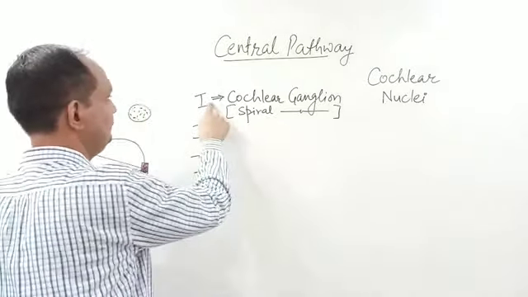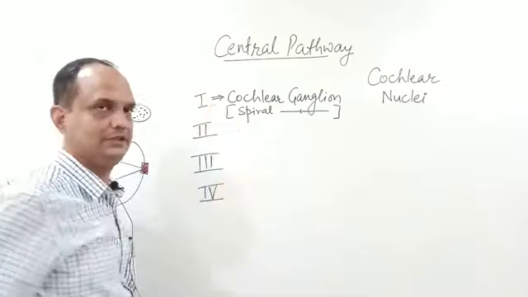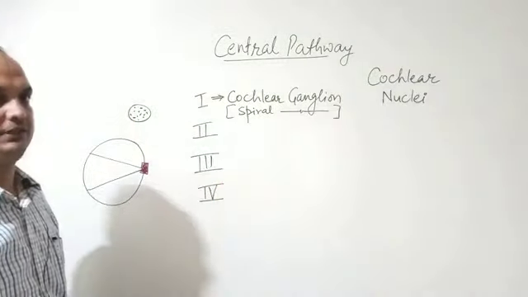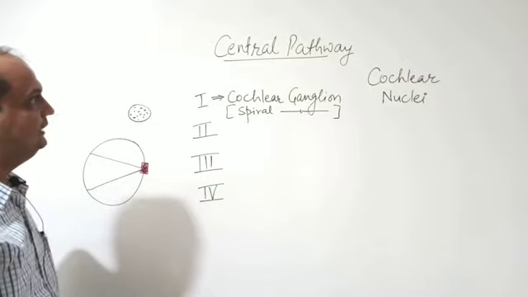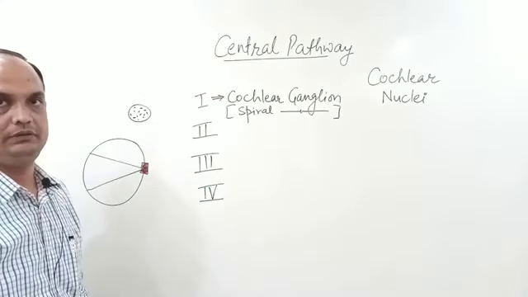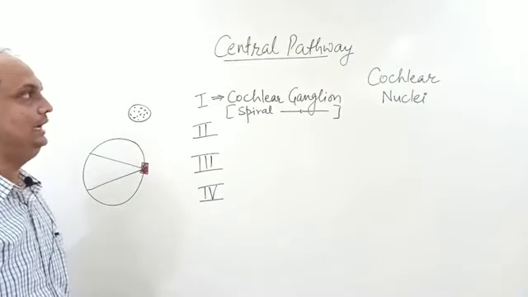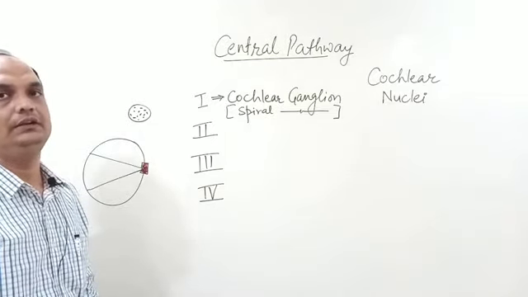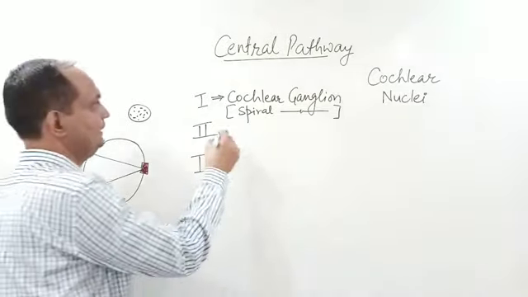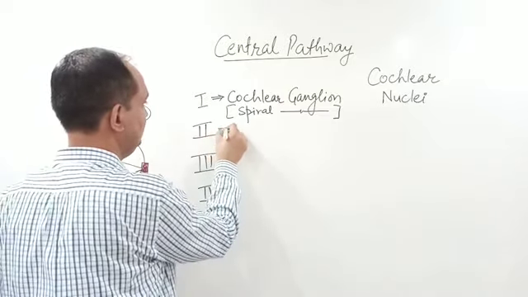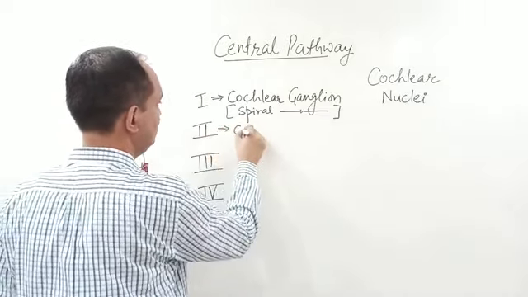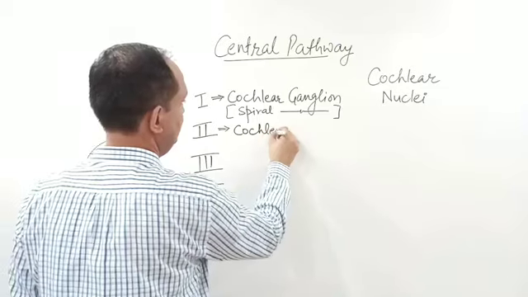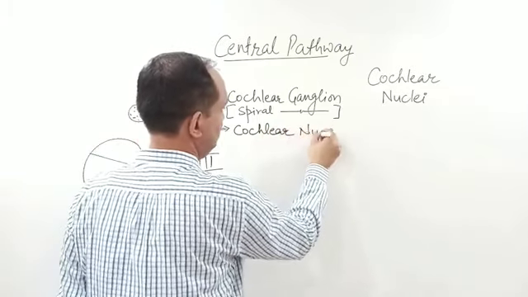Now these first order neurons give the central process, and these central processes will form the cochlear nerve, and this cochlear nerve enters into the cranial cavity through the internal acoustic meatus. Now the second order neuron is the cochlear nuclei neuron.